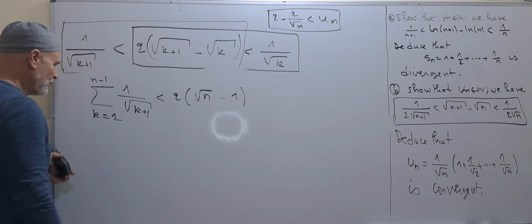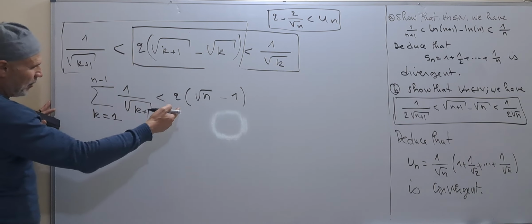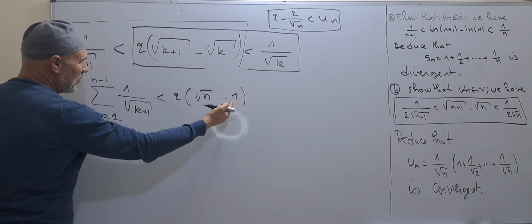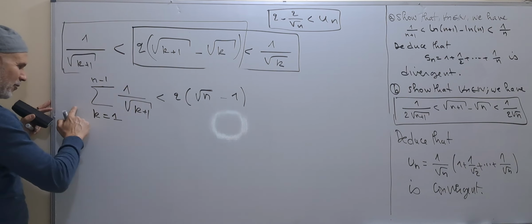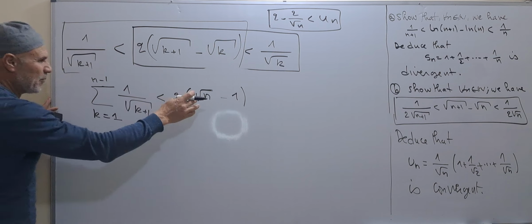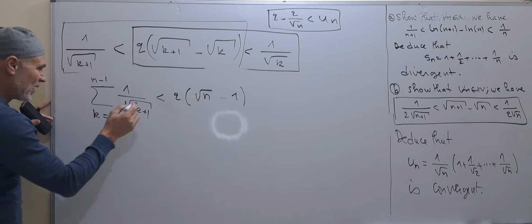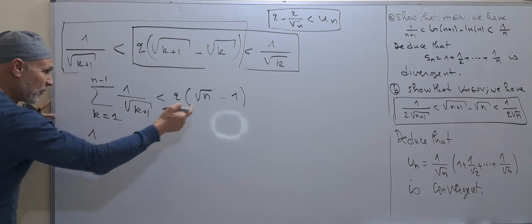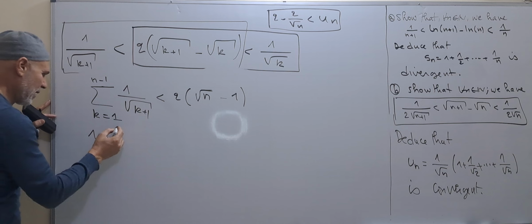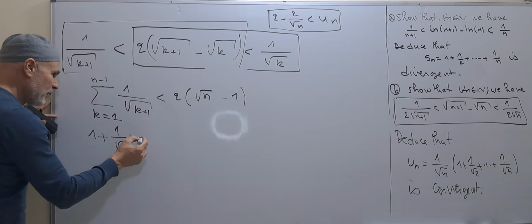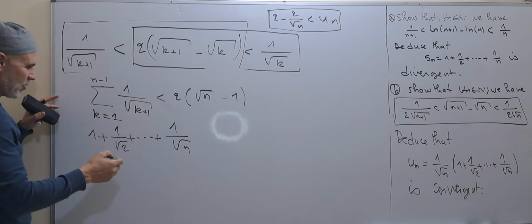Minus 1. Here we take 1 minus 1 from here, we have minus 2, so we take minus 1 from here to this side, and we divide by the square root of n. We get 1 from this minus 1 plus, we start from k equal 1, so 1 over the square root of 2 plus 1 over the square root of n, the last one.